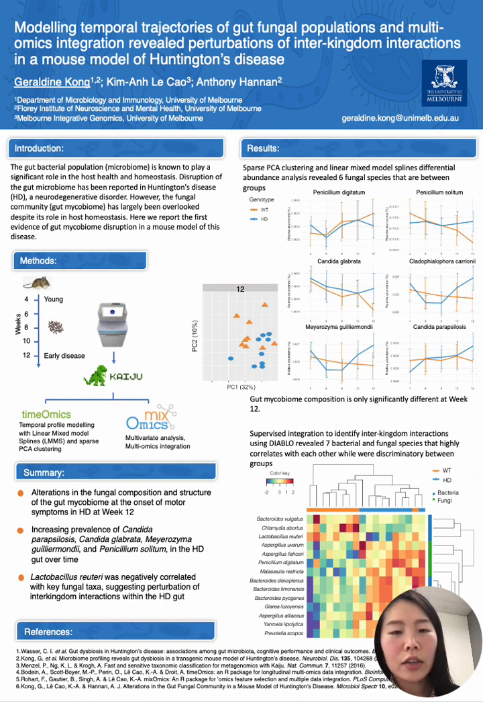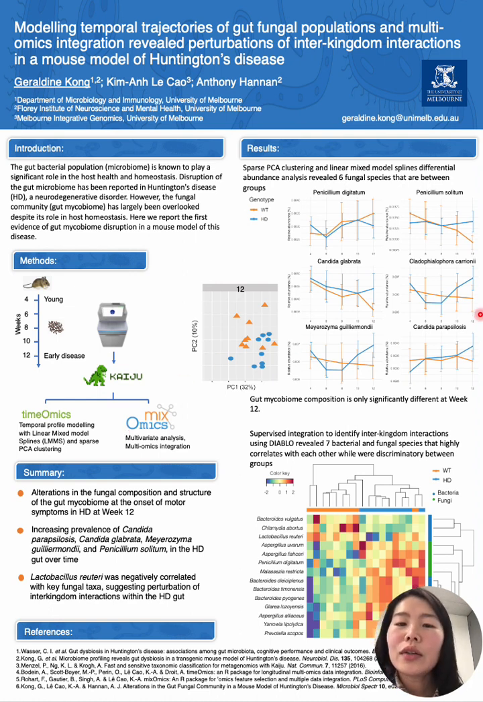So we first collected feces from the HD mouse model and their normal litter mates at 5 time points for metagenomic sequencing, from early age at 4 to 12 weeks of age, corresponding to young and early disease stage. Taxonomic assignment and quantification was done using Kaiju, and then using timeOmics, linear mixed modeling splines were applied to smooth and model the temporal profiles, which were then clustered using sparse PCA according to their abundance profiles across time. We also used the mixOmics R package for the multivariate analysis, as well as multi-omics integration.